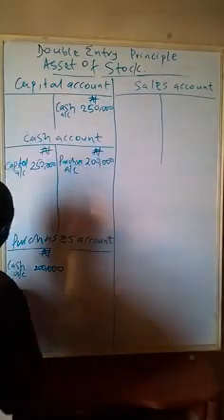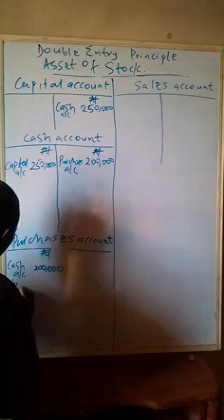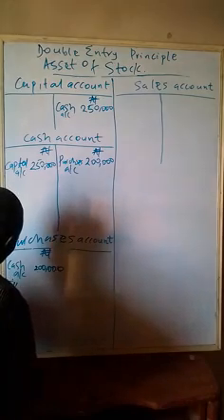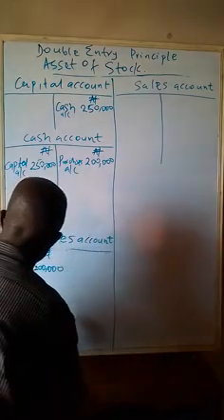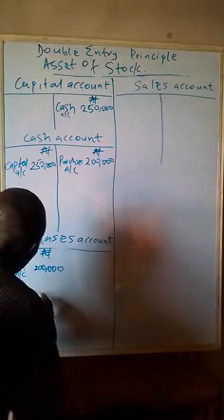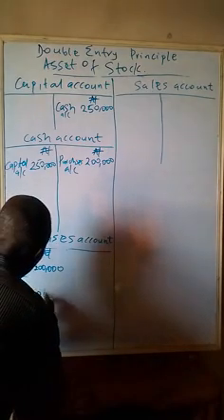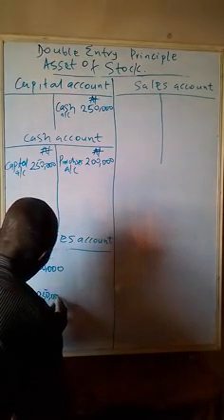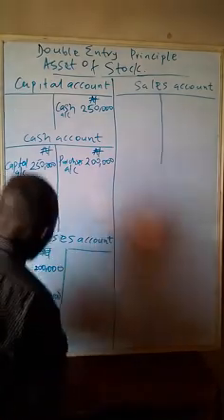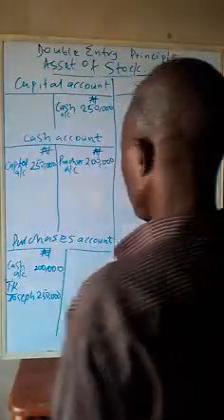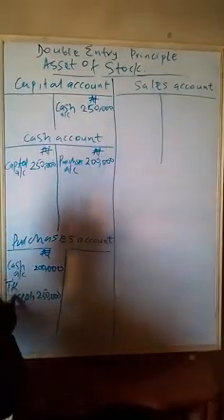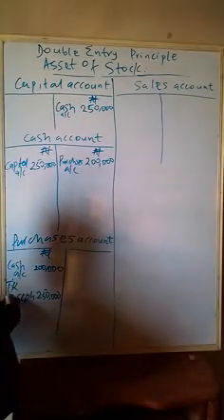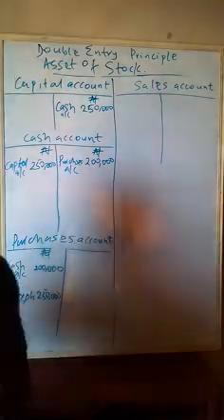TK Joseph, and that is 250. That's 250. TK Joseph account.